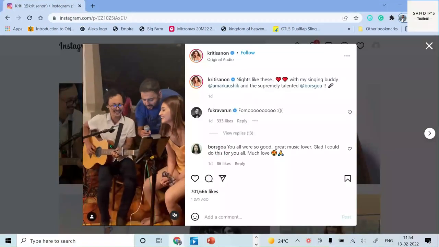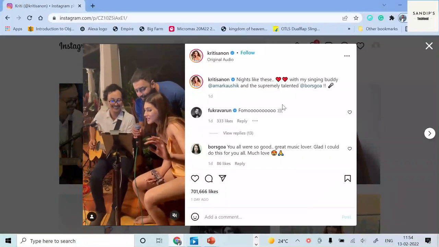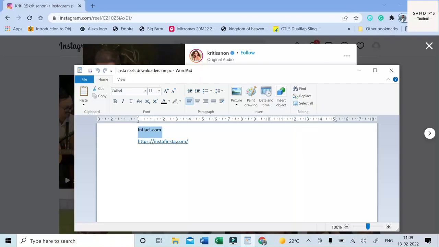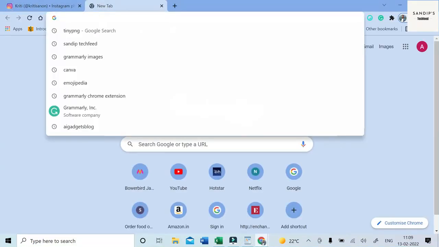Now comes the important part, that is how to download this reel using a downloader and which downloader to use. We have shortlisted two downloaders, which are Inflat.com and Instafinster.com. Let's try out Inflat first.